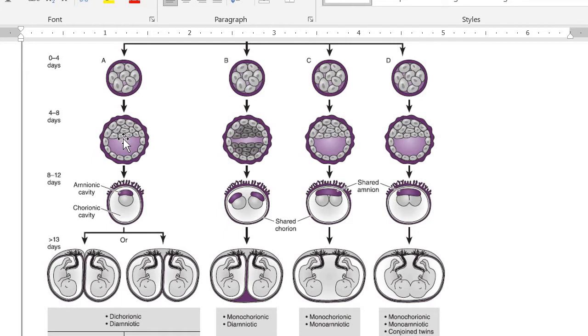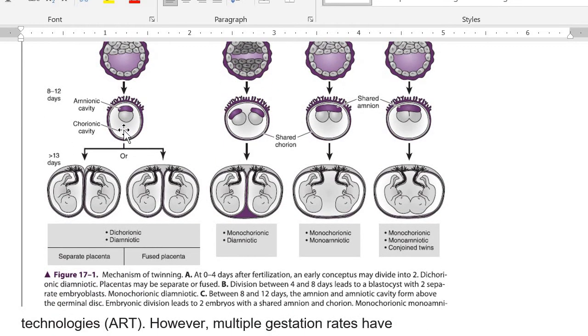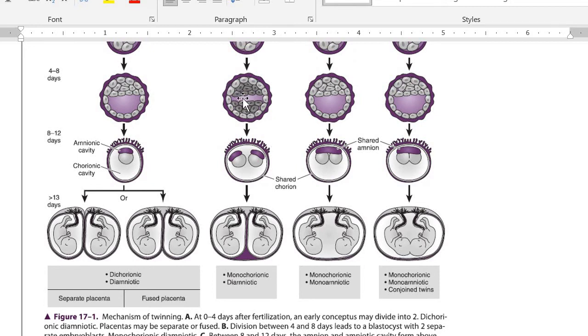Now if it is occurring between 4 to 8 days, then what are we going to get? In the first 72 hours, we are getting two separate individuals. Then if it occurs between 4 to 8 days, this is now the blastocyst stage, so we are going to get two separate embryonic blasts. So you are going to get monochorionic and diamniotic because it has divided into the two.